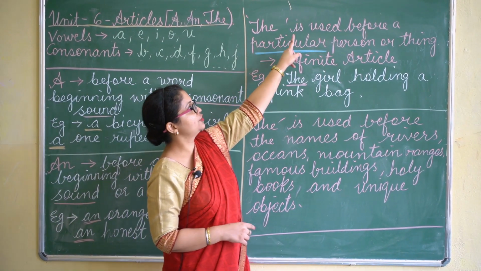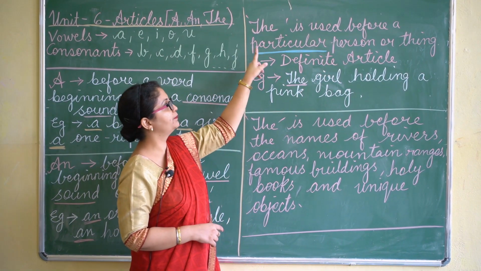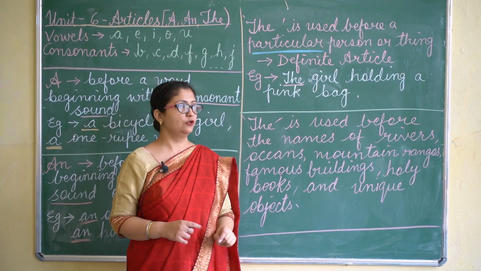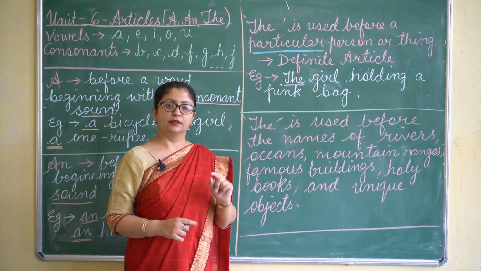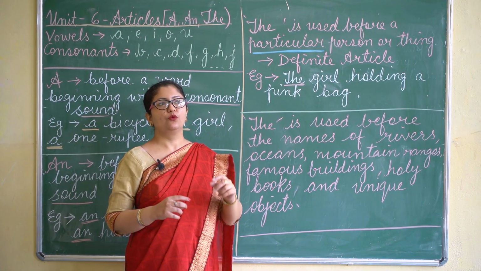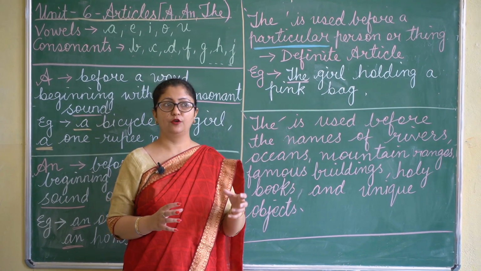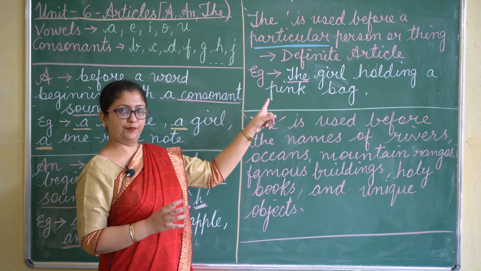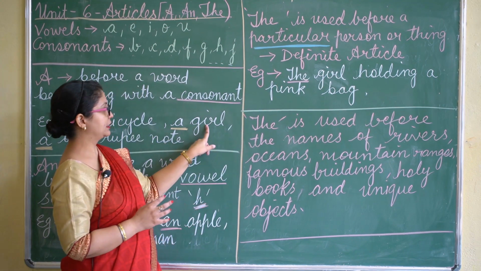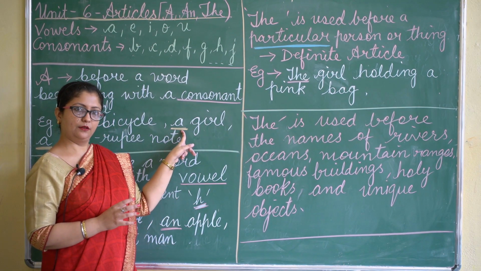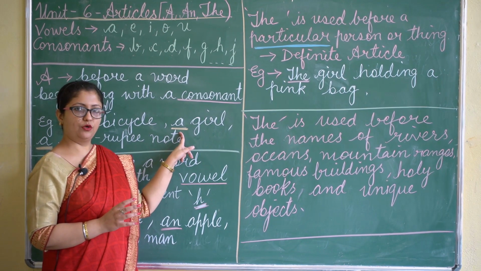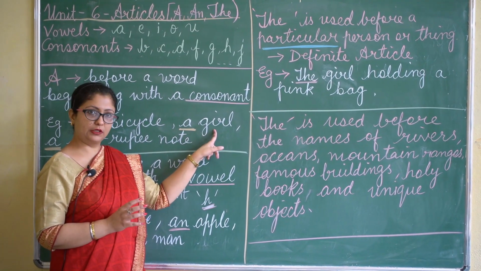The is used before a particular person or thing. The is always used when you are talking about a particular person or a thing or a place. For example, with girl I have used a, and I have explained why we are using a before girl.